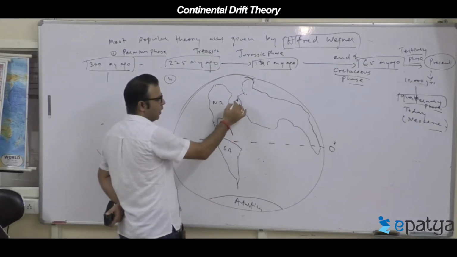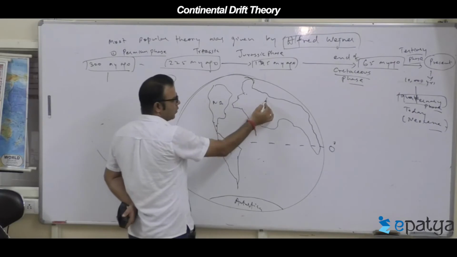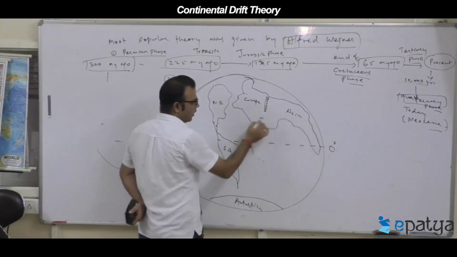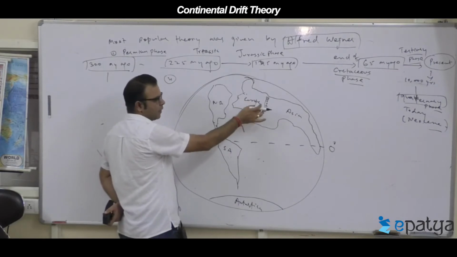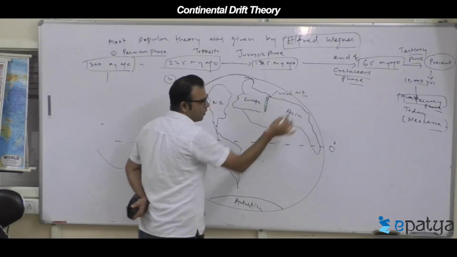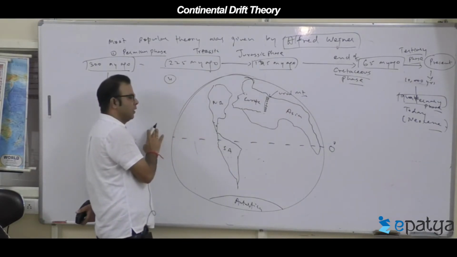So this joint area is the Europe part, and this is called the Asian landmass. This is called the Ural Mountain. Which mountain? Ural Mountain. It is an ancient mountain, one of the ancient mountains.